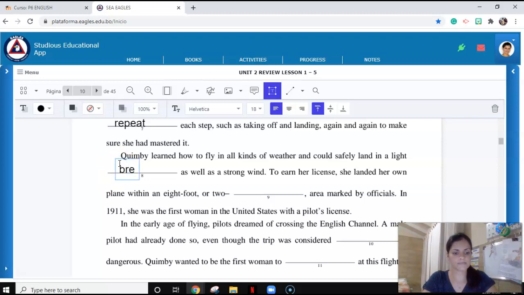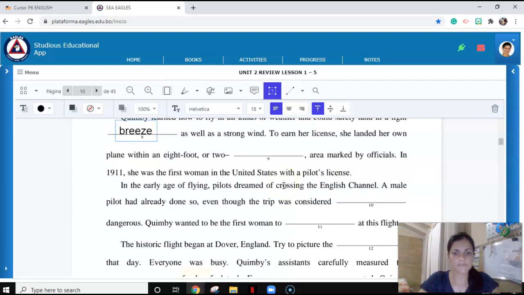Breeze. Yes, breeze. As well as a strong wind. Let's move on to number 9.